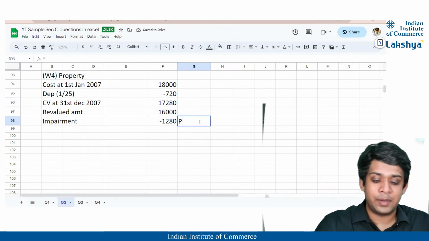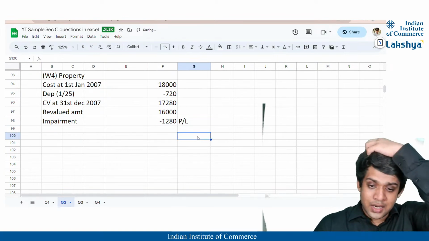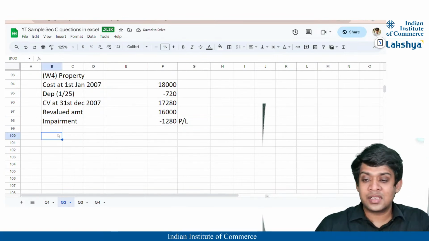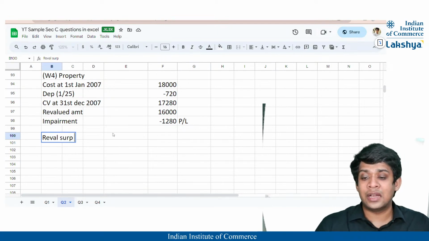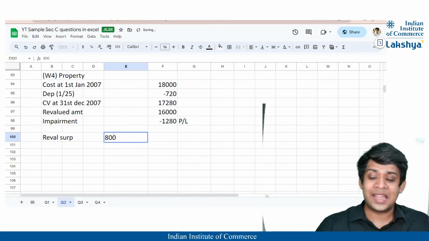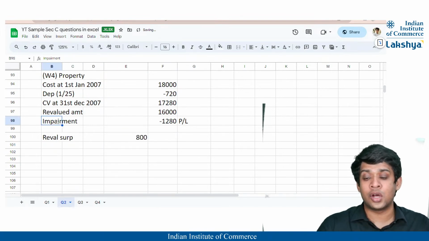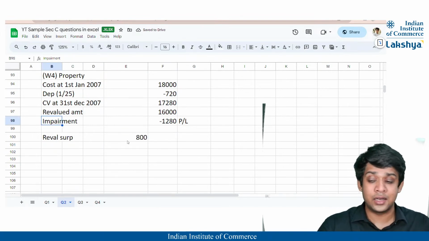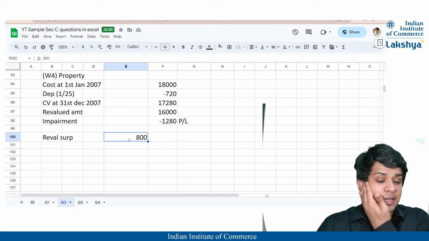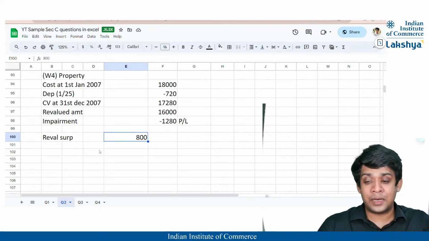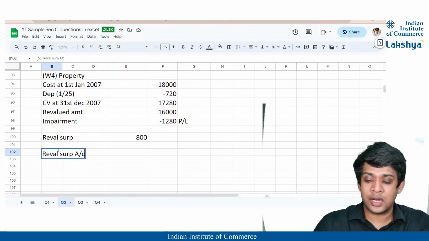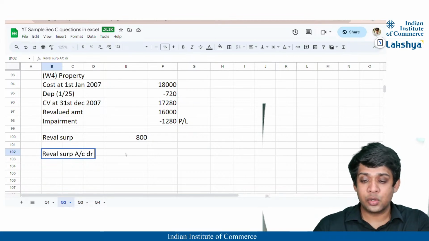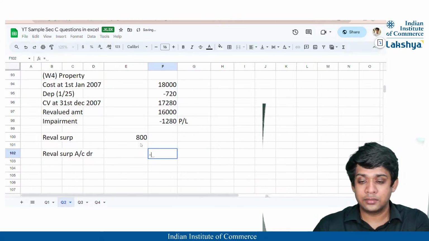Now, where does the impairment expense usually go? It goes to P&L. But if there is a previously accumulated revaluation surplus, then you cannot have a revaluation surplus of 800 and simultaneously have a P&L loss of impairment of 1,280, right? So first you have to eliminate that revaluation surplus of that property. So I will debit the revaluation surplus account, that is going to be 800.